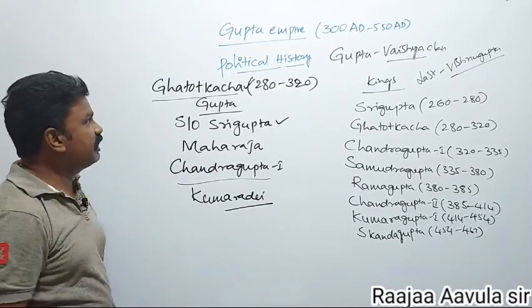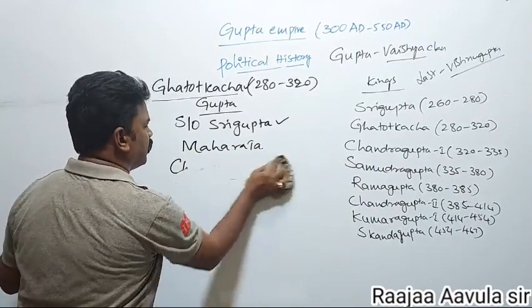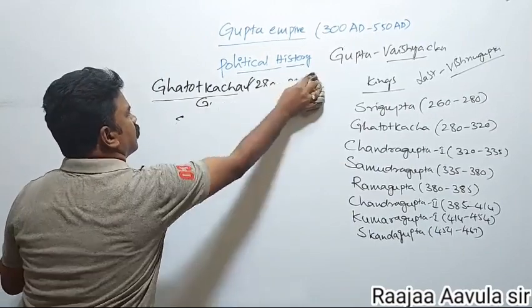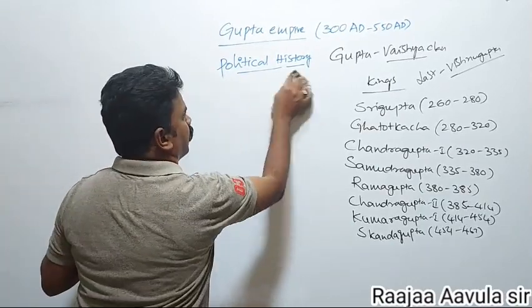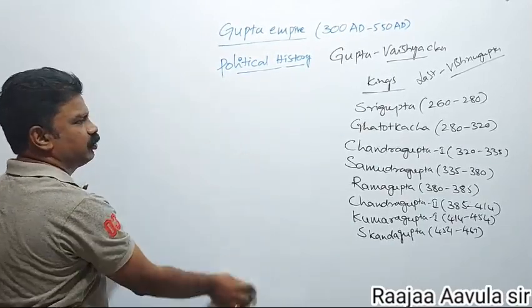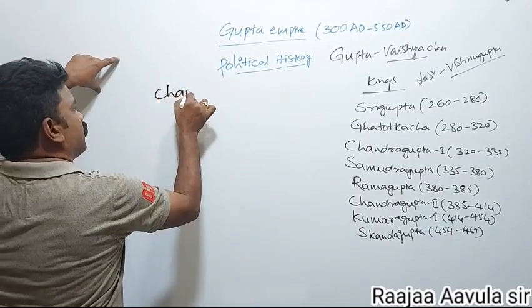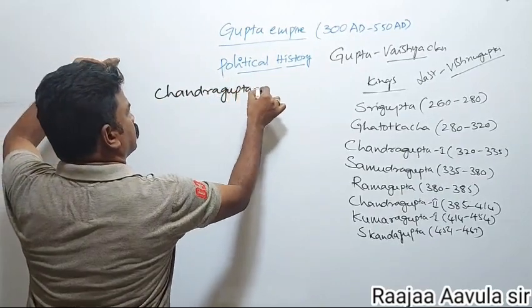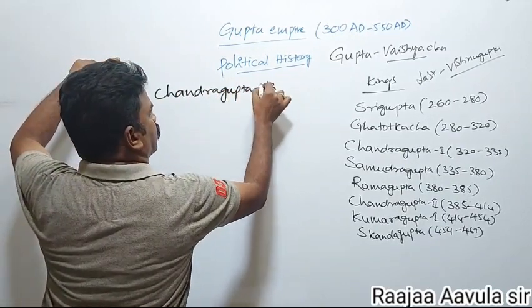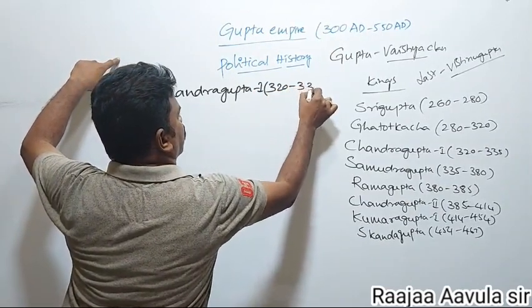After Ghatotkacha, the next ruler was Chandragupta I. He ruled from 320 to 335. Chandragupta I, 320 to 335.